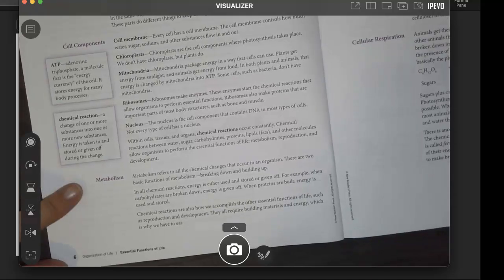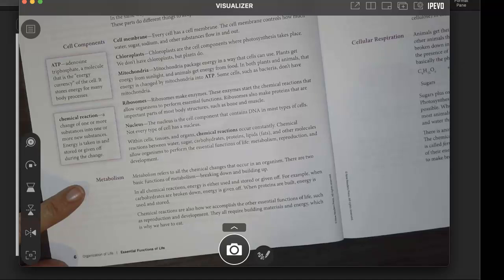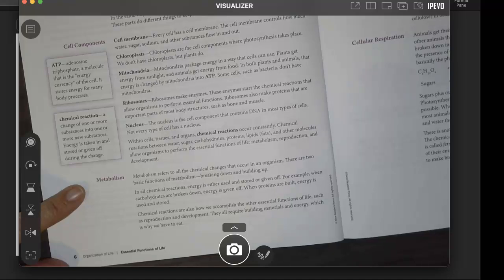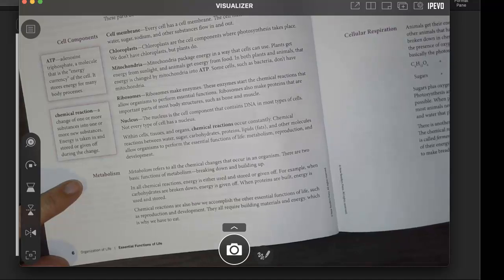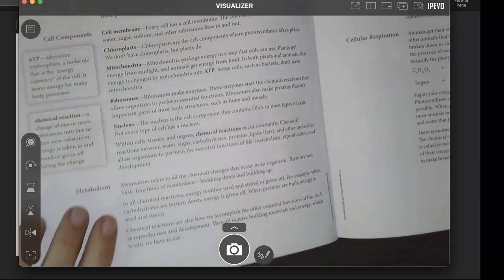Metabolism. Metabolism refers to all the chemical changes that occur in an organism. There are two basic functions of metabolism: breaking down and building up. In all chemical reactions, energy is either used or stored or given off. For example, when carbohydrates are broken down, energy is given off. When proteins are built, energy is used and stored. Chemical reactions are also how we accomplish the other essential functions of life, such as reproduction and development. They all require building materials and energy, which is why we have to eat.